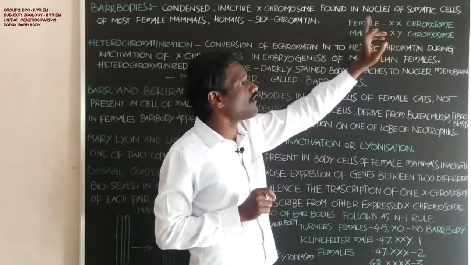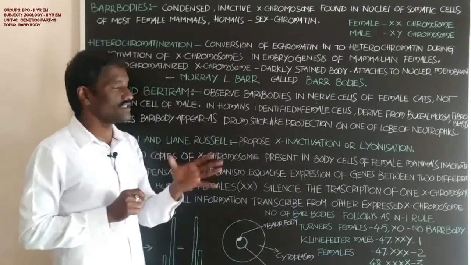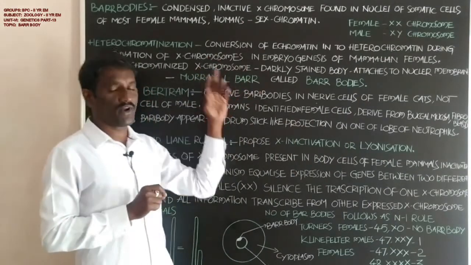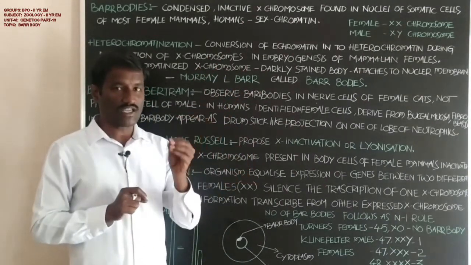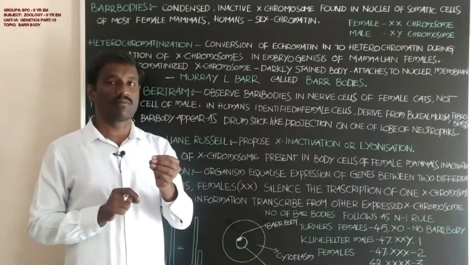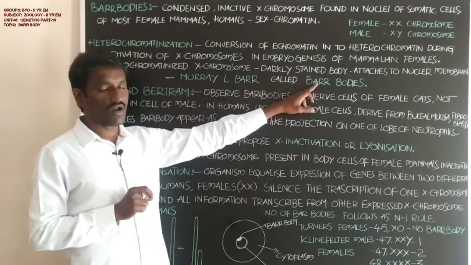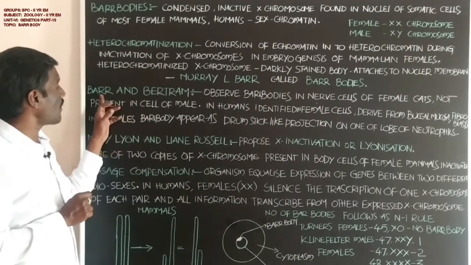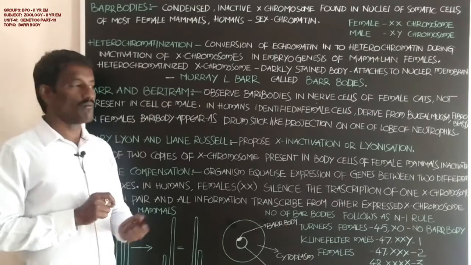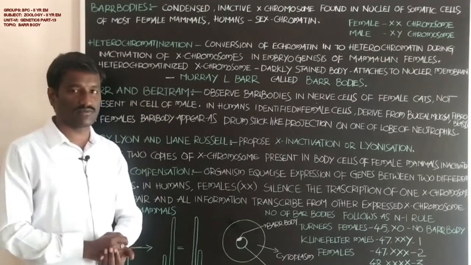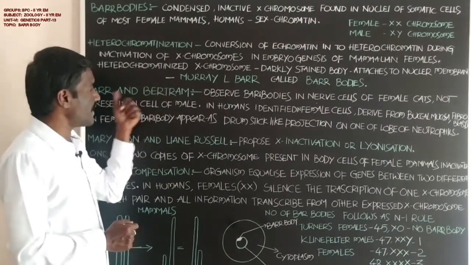That is called heterochromatinization. This entire process was first identified and discovered by Murray L. Barr. Hence it is called Barr bodies. Student, Barr and Bertram, two scientists.